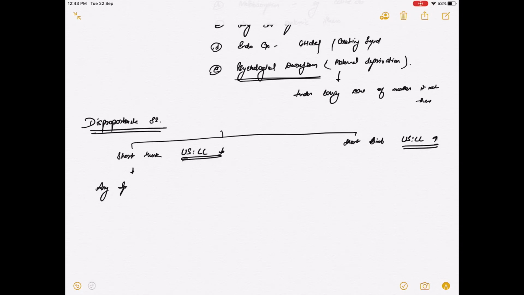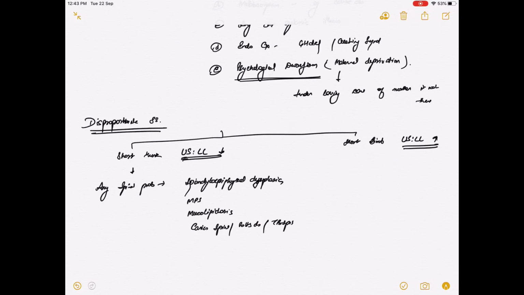Any spinal problem like spondyloepiphyseal dysplasia, mucopolysaccharidosis, mucolipidosis, caries spine or Pott's disease or TB spine, hemivertebrae or butterfly vertebrae, and Ehlers-Danlos syndrome.